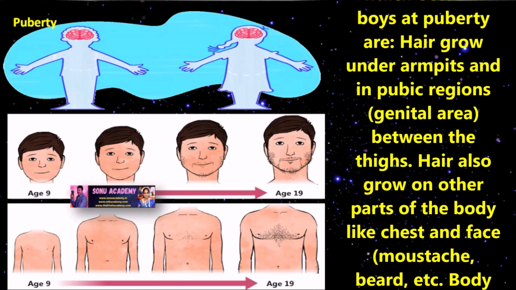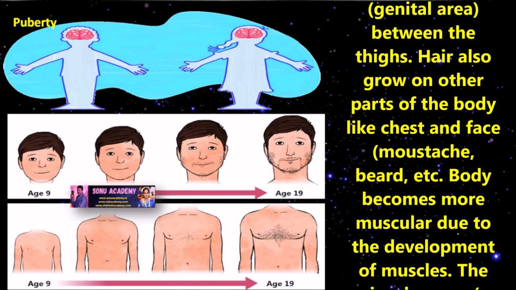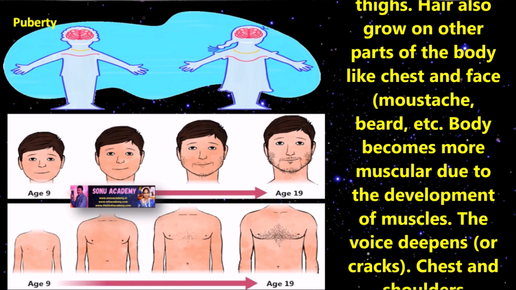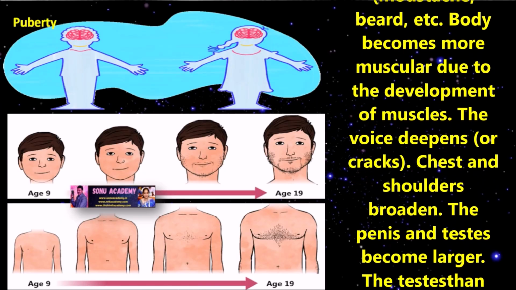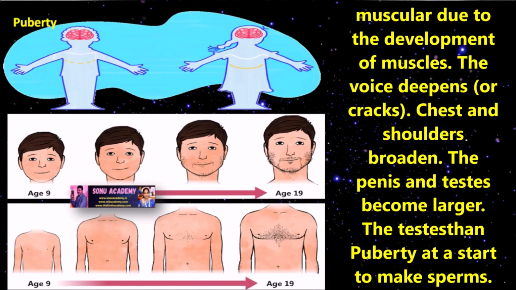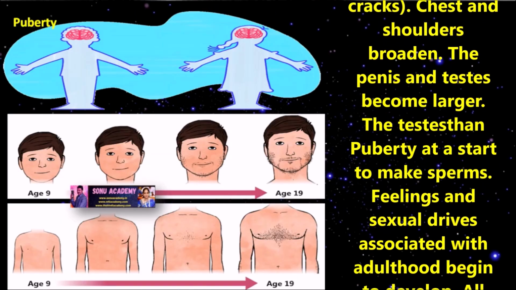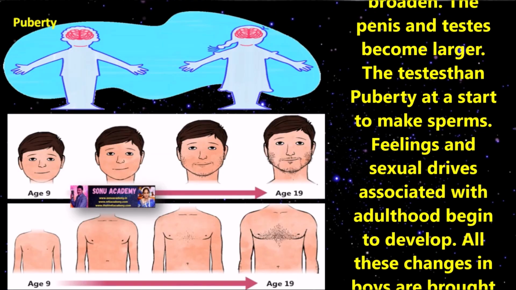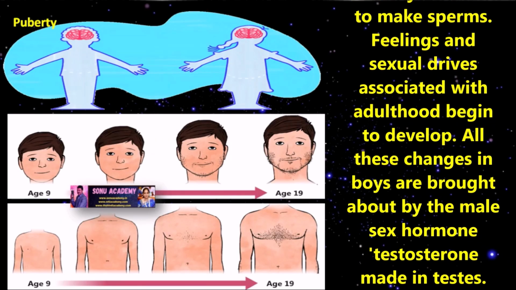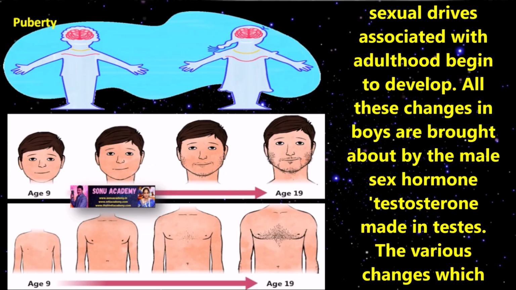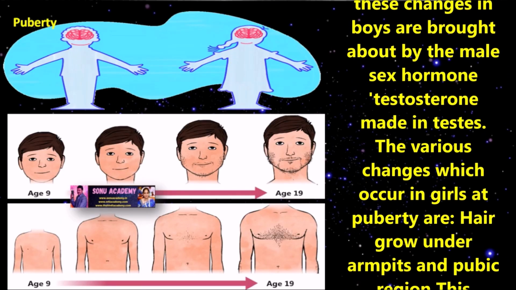Hair also grows on other parts of the body like the chest and face: mustache, beard, etc. The body becomes more muscular due to the development of muscles, the voice deepens and cracks, the chest and shoulders broaden, and the penis and testes become larger. The testes, when puberty starts, begin to make sperms. Feelings and sexual drives associated with adulthood begin to develop. All these changes in boys are brought about by the male sex hormone testosterone made in the testes.